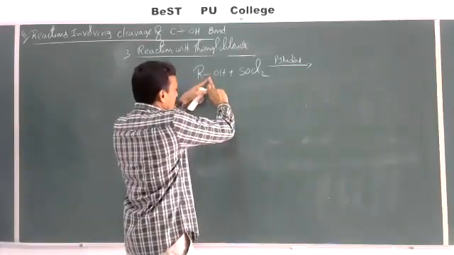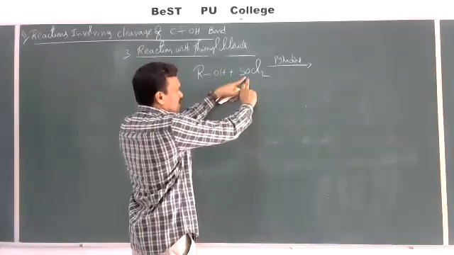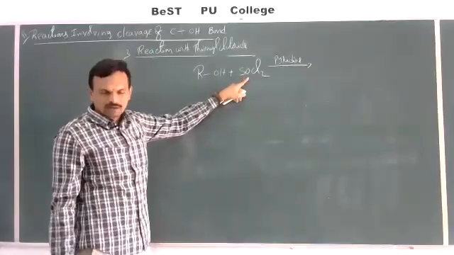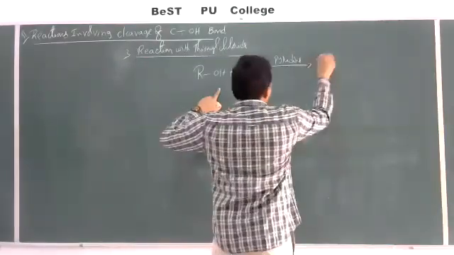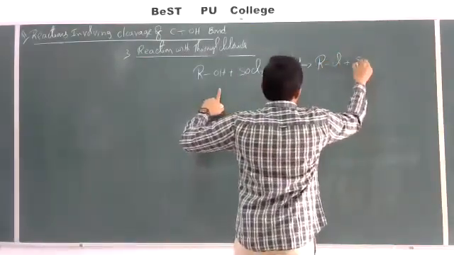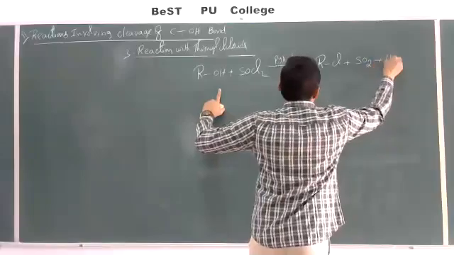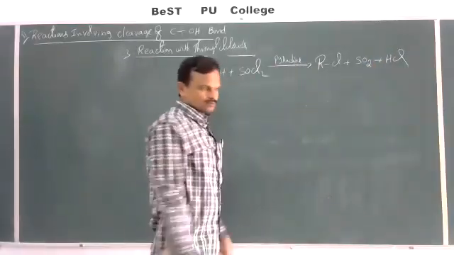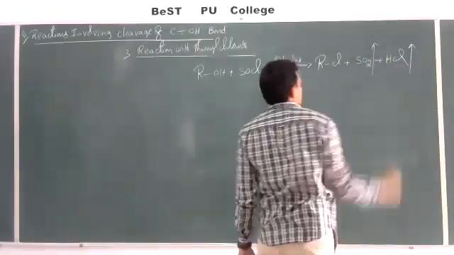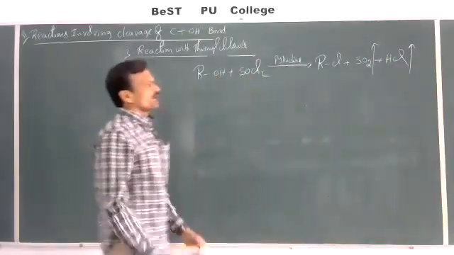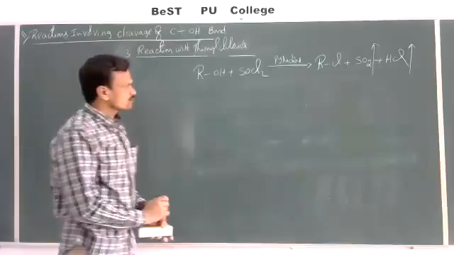So when alcohols are allowed to react with thionyl chloride in the presence of pyridine, we can get RCl plus SO2 plus HCl. The byproducts are gases which can easily escape. So by this method, we can prepare haloalkanes in the pure state.